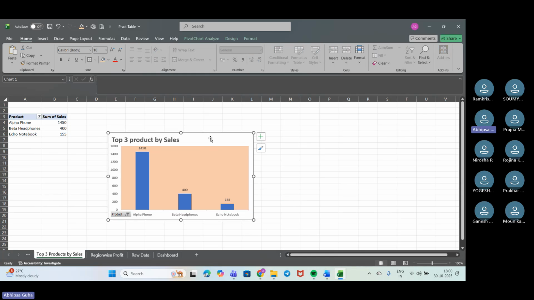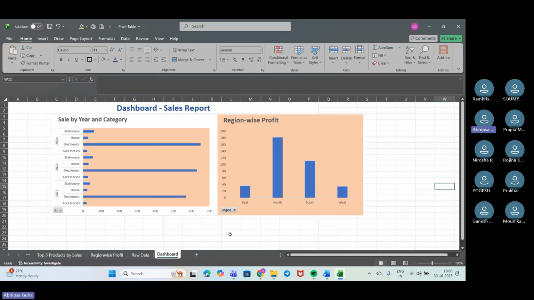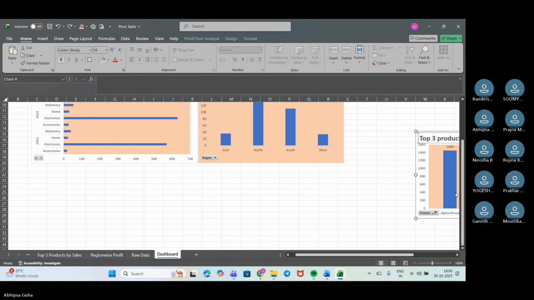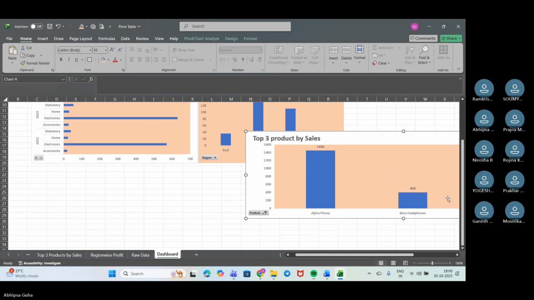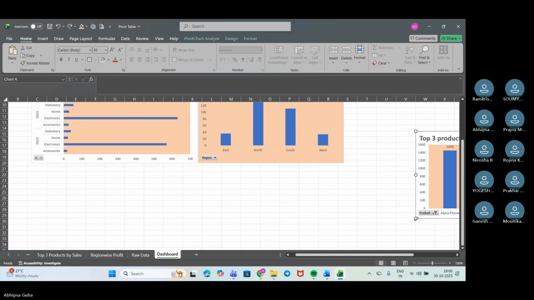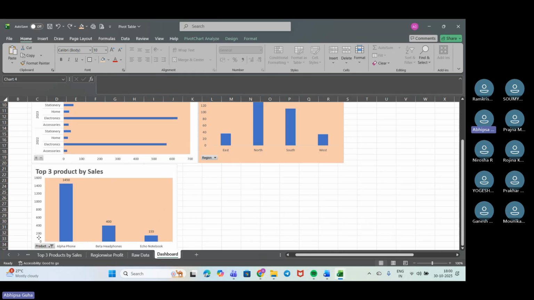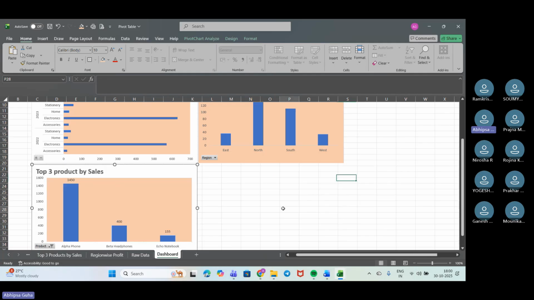So this one we will copy again, go to the dashboard, and paste it up here. Like this we will be putting. Like we need to arrange it.